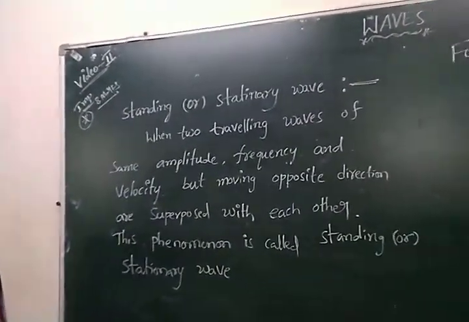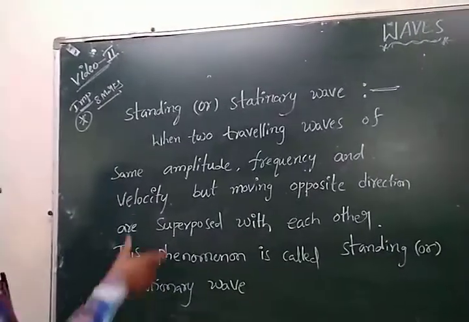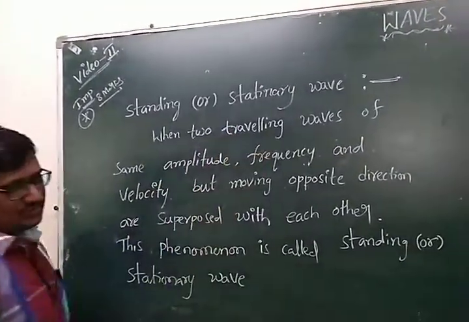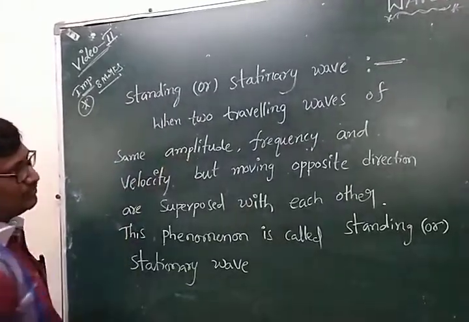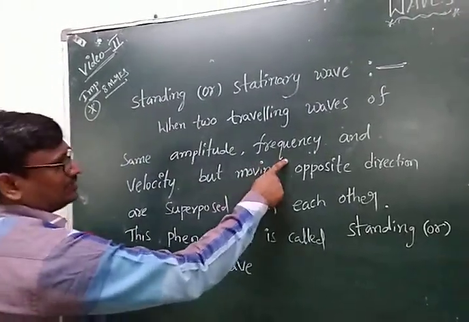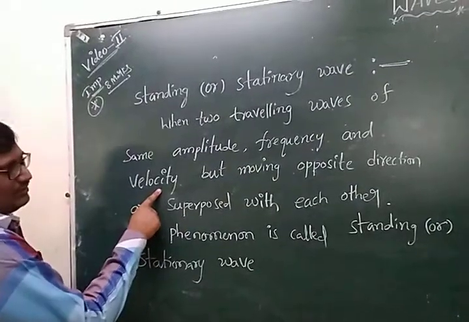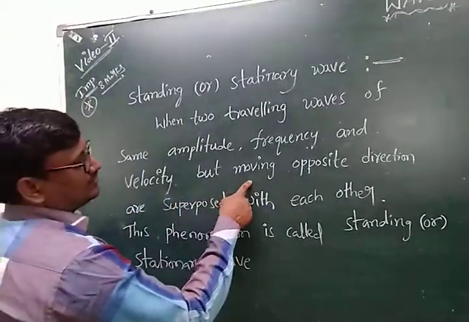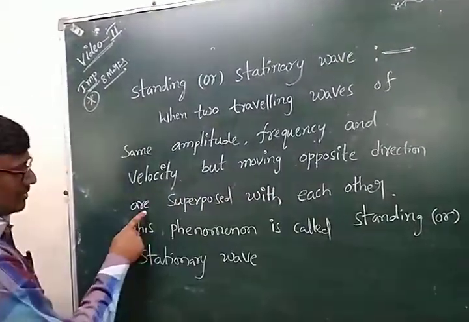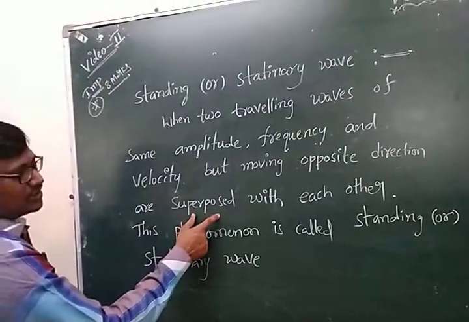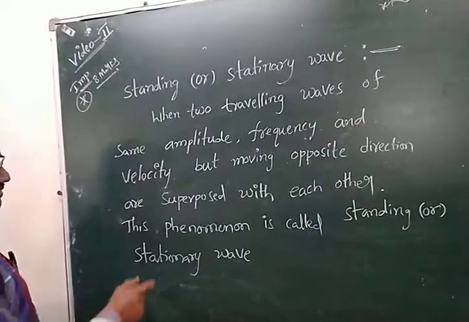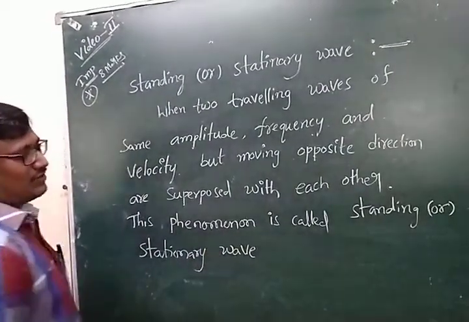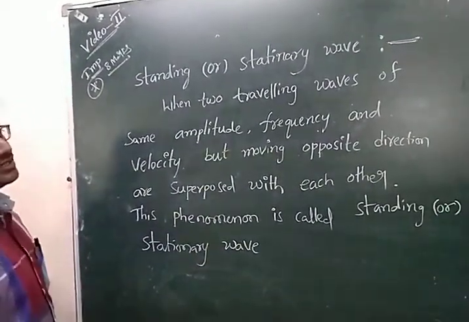Let us consider two traveling waves of the same amplitude, frequency and velocity but moving in opposite directions and superimposed with each other. This phenomenon is called a standing or stationary wave.